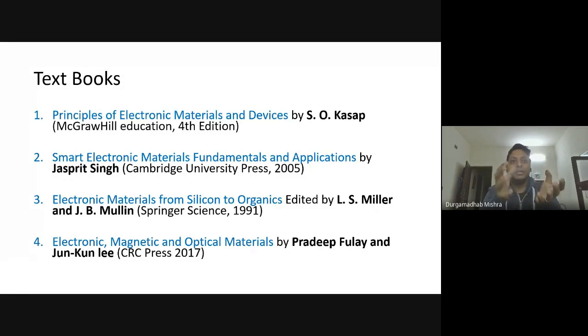Otherwise, if I take any content from there, I will share that PDF content with you in the Google Classroom. If I use any of the concepts or any material from these two books, I will share that in the Google Classroom. But the other two books, you should download and have them with you.